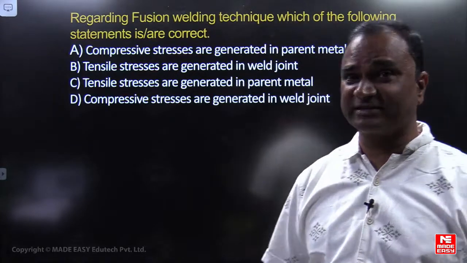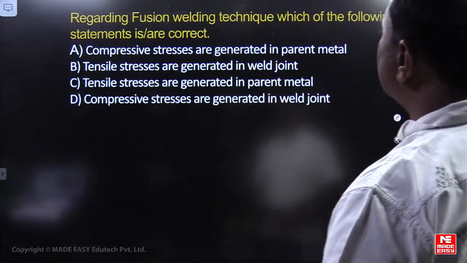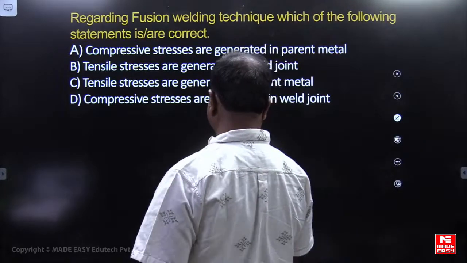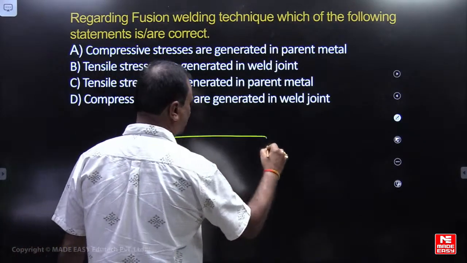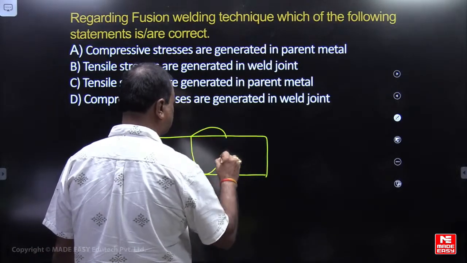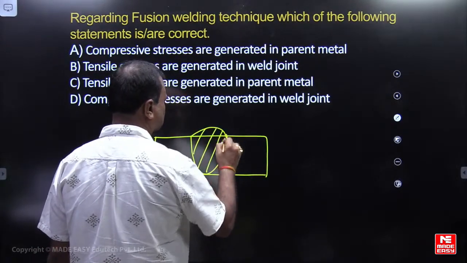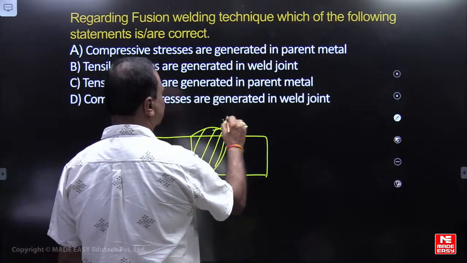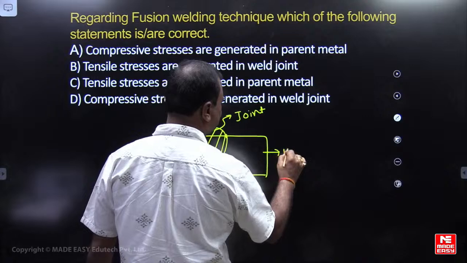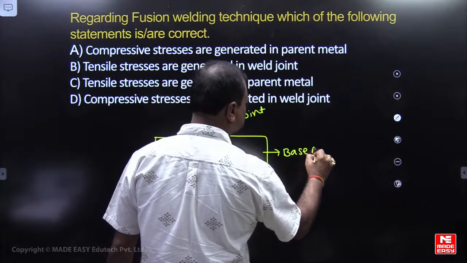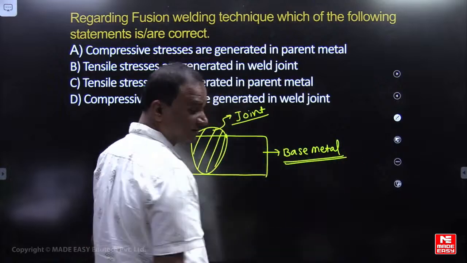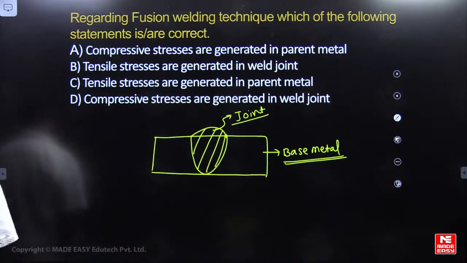Please observe it. You can think about this. Regarding fusion welding technique, which of the following statements are correct? Okay? So this is a joint. This is a base metal. So where are these forces coming from? Can you please look at it?